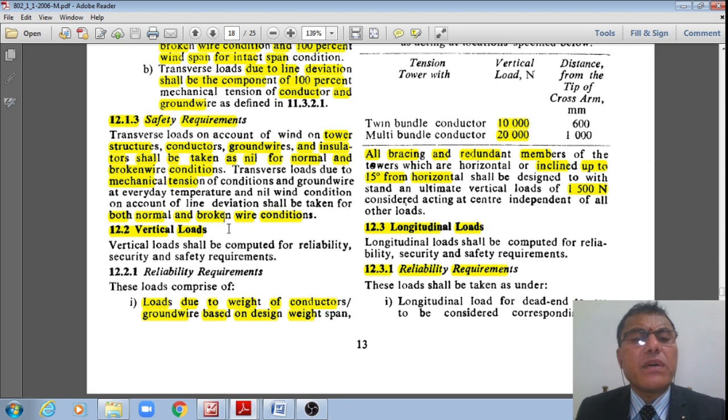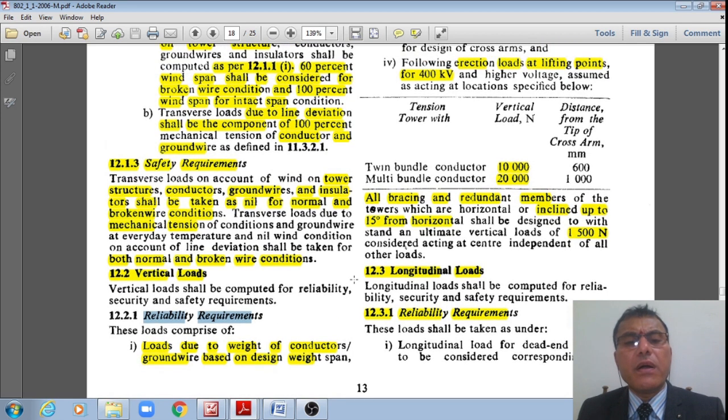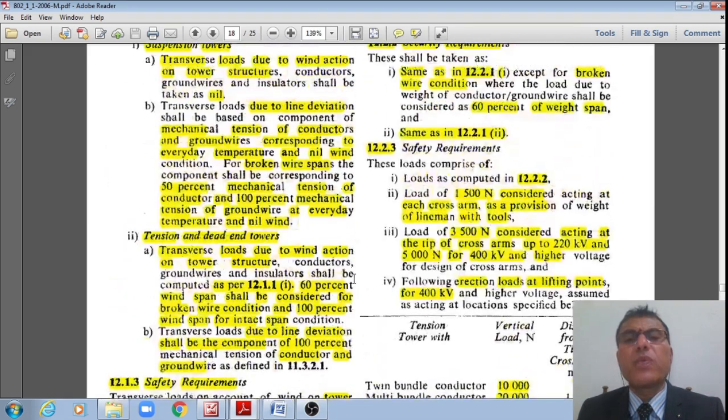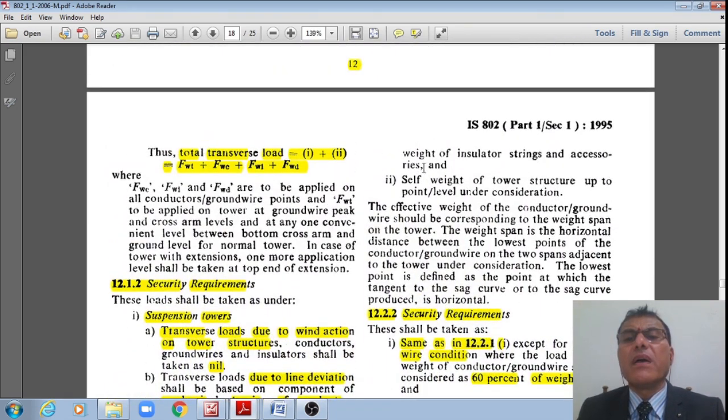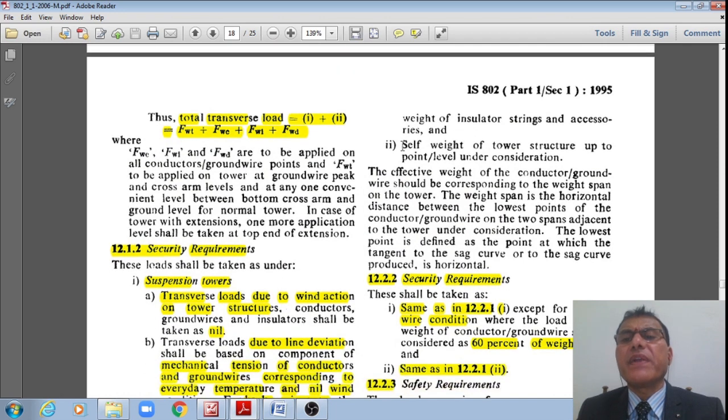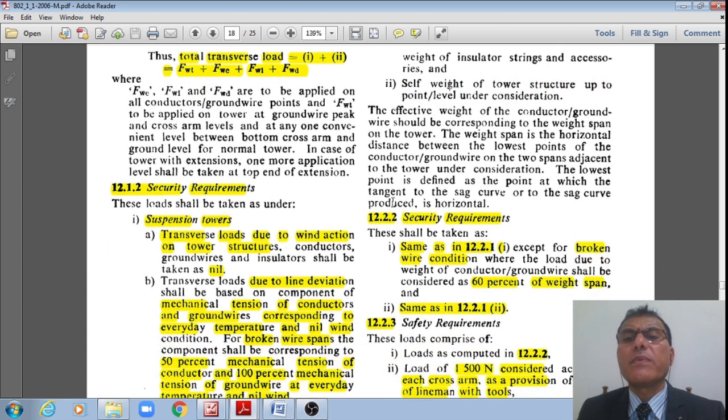Now let's come to the vertical loads. From safety requirement point of view, I do have generally the vertical loads first, right? Therefore this vertical load should be calculated from reliability, security and safety point of view. First, how these vertical loads will be calculated from reliability point of view. These loads are due to the weight of the conductors and ground wires over the weight span should be taken care of. And the self-weight of the tower, I already explained in the previous case how the self-weight of the tower should be calculated, students, should also be considered, right?